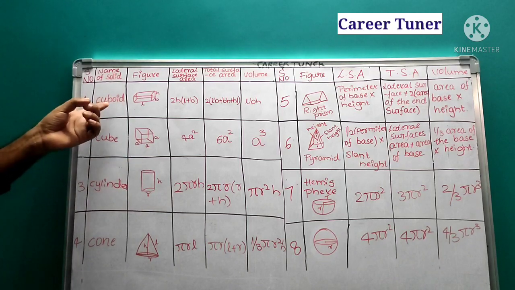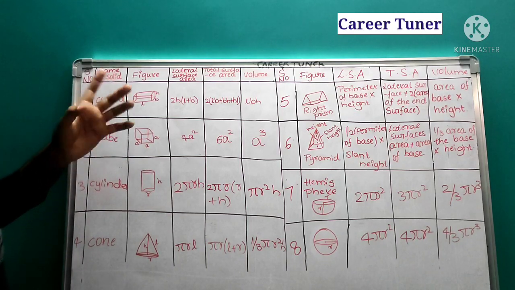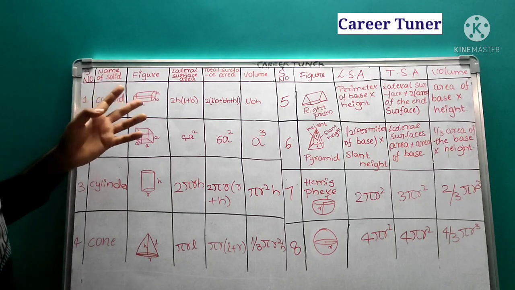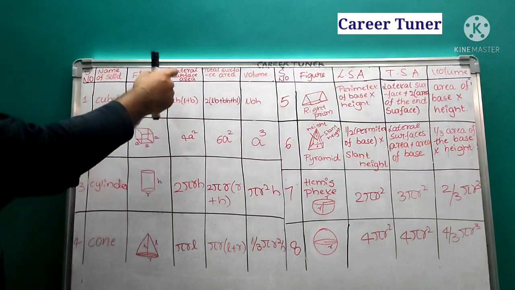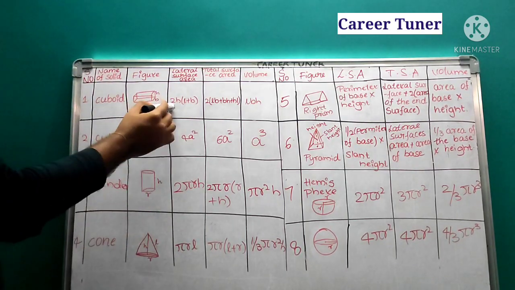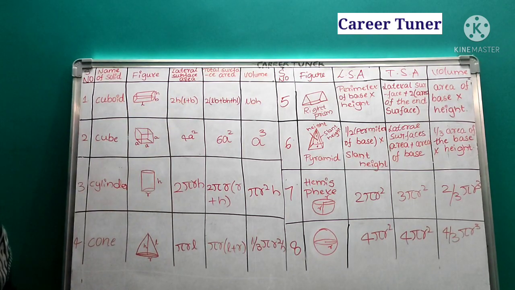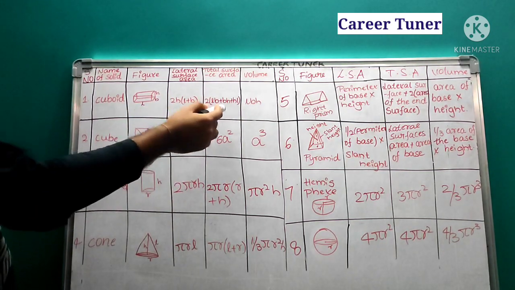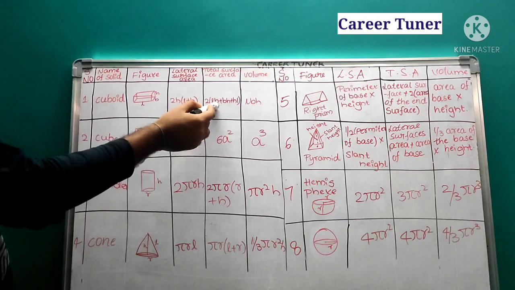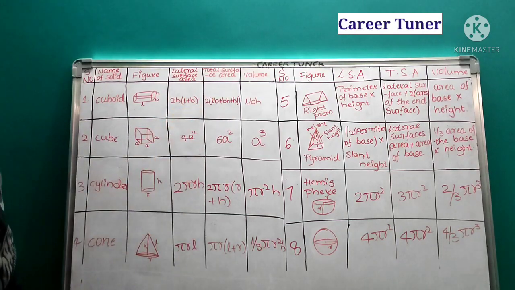Okay. First, cuboid. Cuboid has how many faces? We know that it has 6 faces. Lateral: all the 4 walls are nothing but lateral surface area. Its formula is 2h(l + b). And total surface area is 2(lb + bh + hl), so addition of all these: lb plus bh plus hl. Okay. Next, volume is lbh.